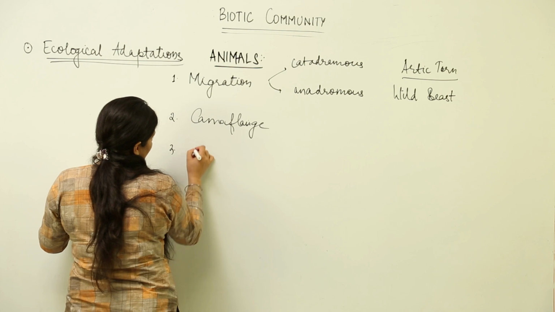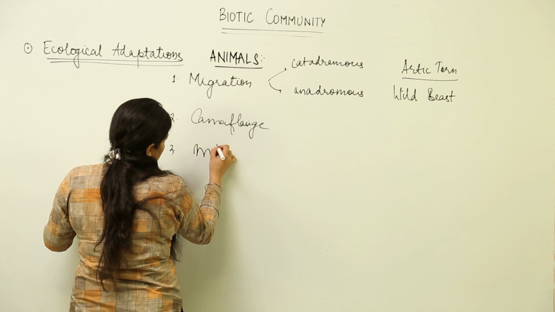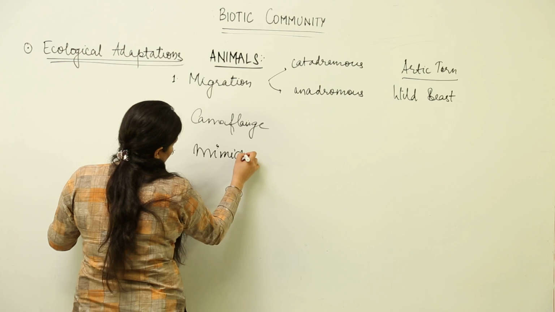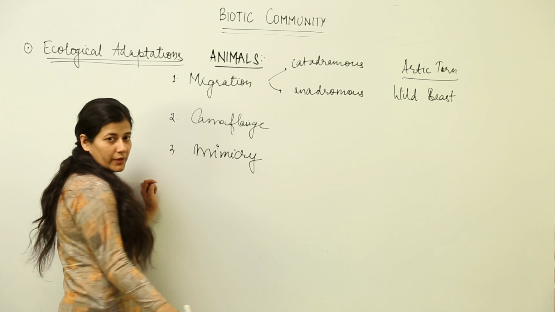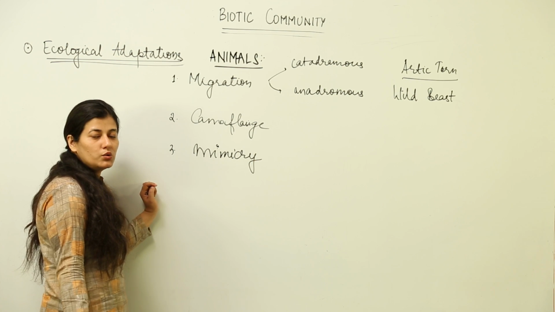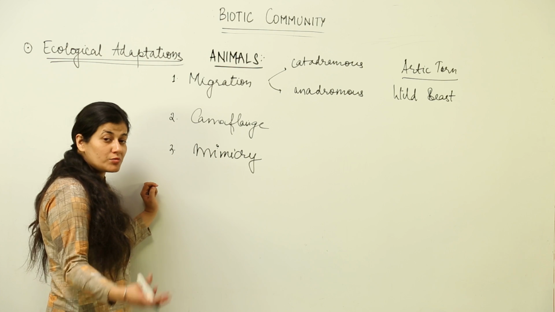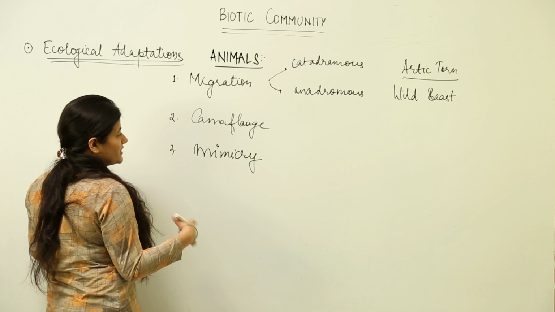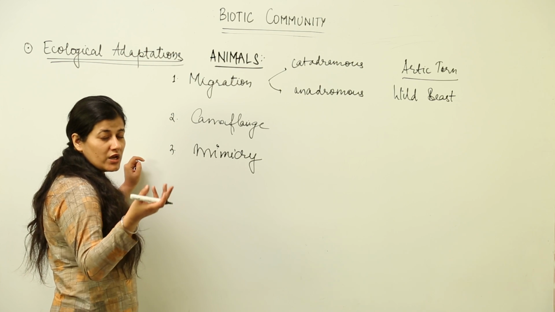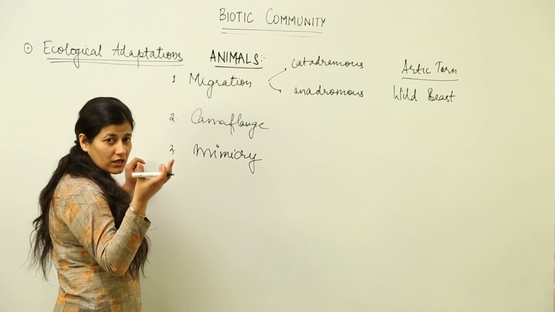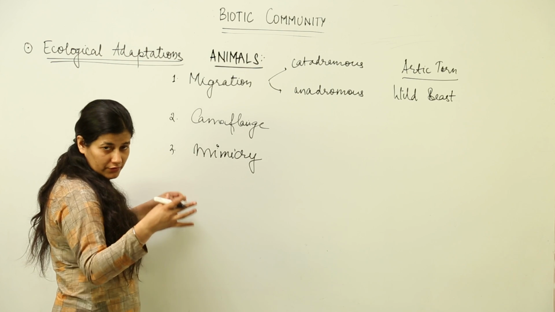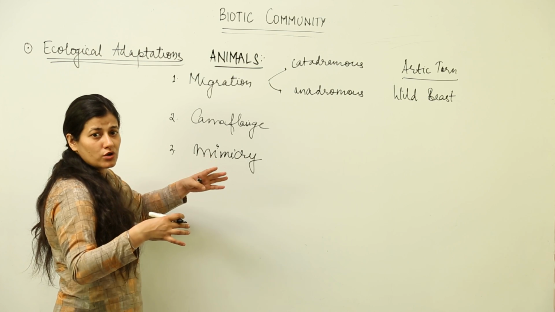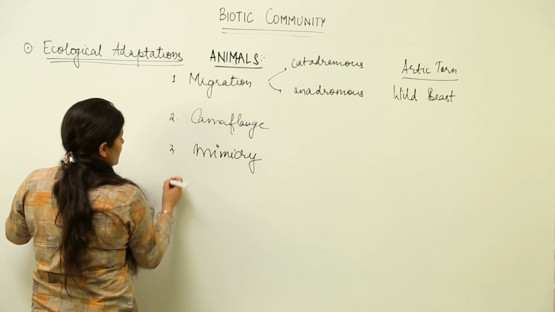The third type is mimicry. This also we studied in species interactions or interdependence, where we had talked about the various types of mimicry which butterflies show, viceroy butterfly and monarch butterfly. They are trying to mimic a particular organism which is stronger. A weaker organism is trying to mimic a stronger organism in order to avoid predation.